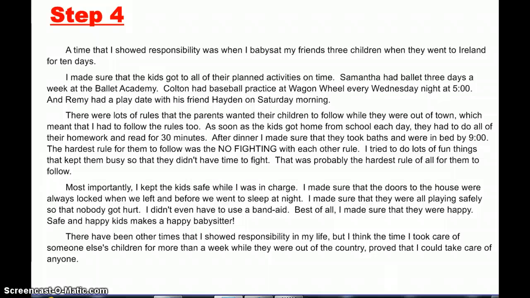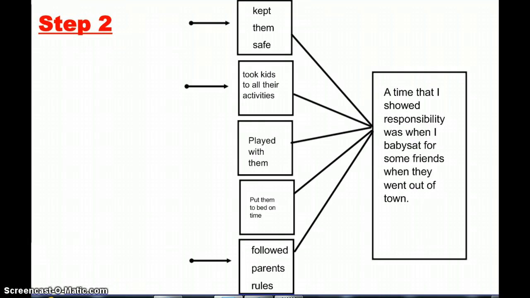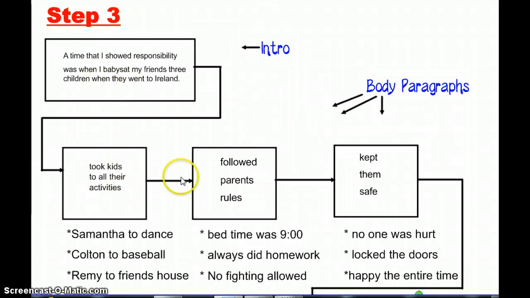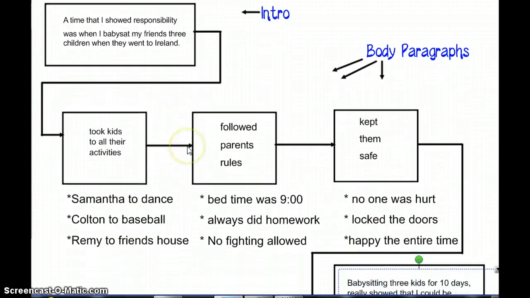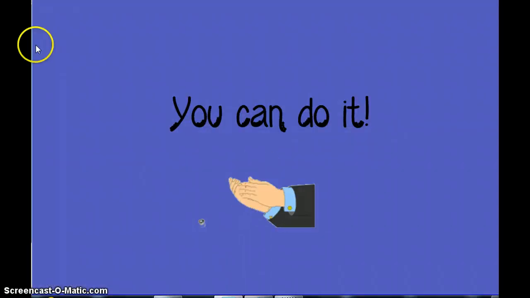It's that simple. We went from just brainstorming right here to step 2, more elaborate brainstorming, narrowing it down, to step 3, plugging it into this, we're going to call it a flea map. It's like a flow map with the tree map underneath. So this is the flea map. And then we move right into writing the story. If you follow these simple steps, you are going to be able to do it too. You can do it. Good luck.